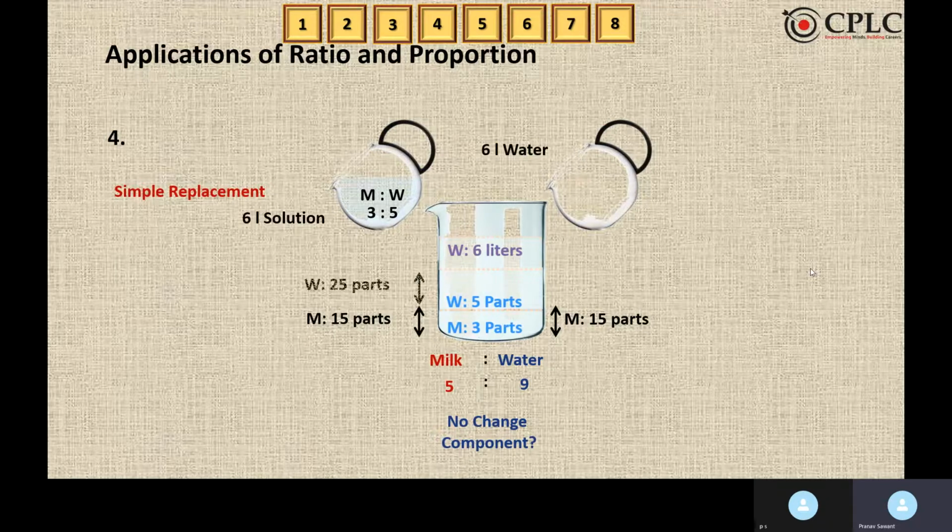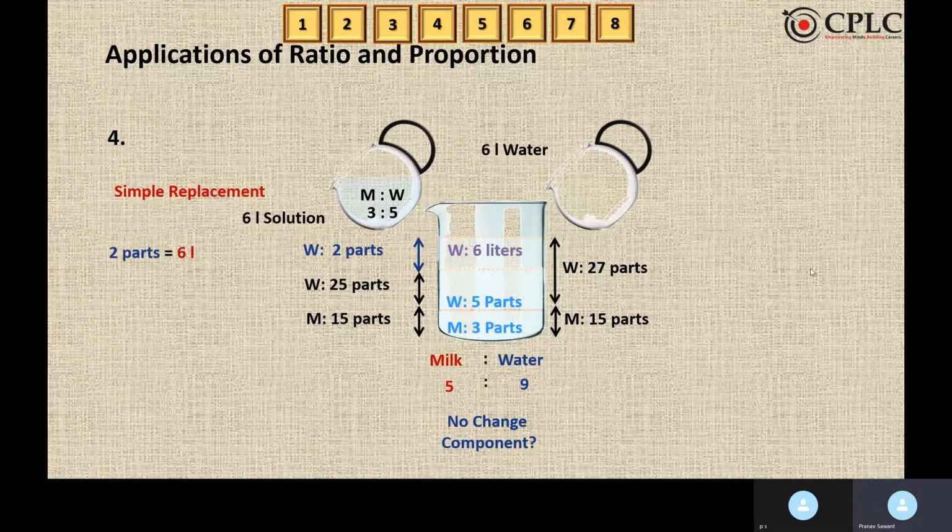So if milk is 15 parts, water would be 25 parts. But the total parts of water are 27. Why 27? 9 threes are 27. Hence the total parts of water are 27. But in the actual ratio, we have got 25 parts. The difference is of 2 parts.